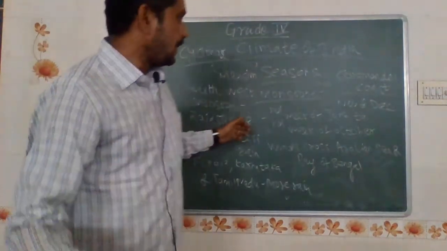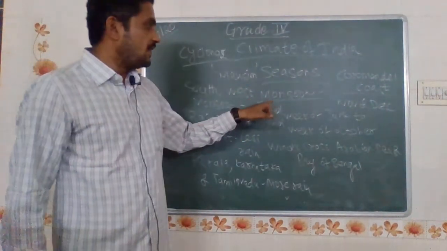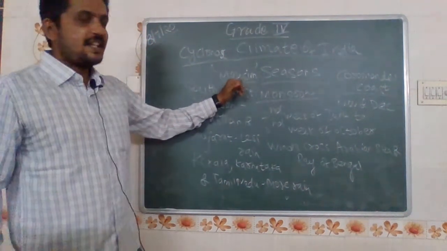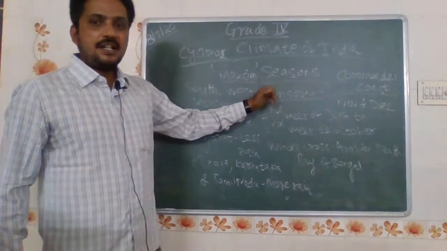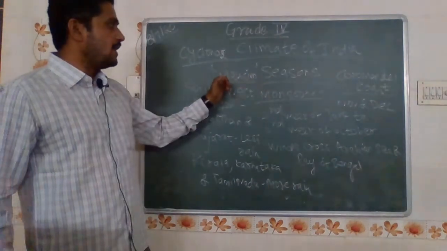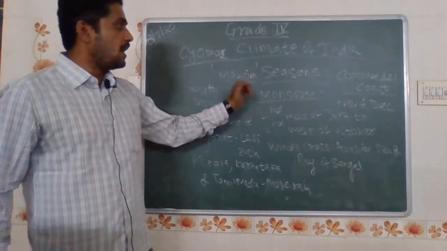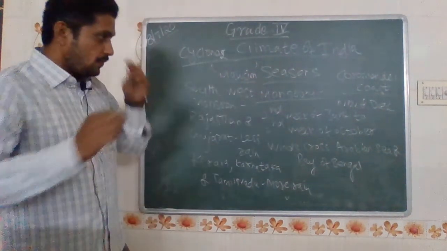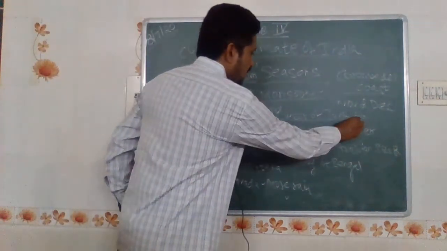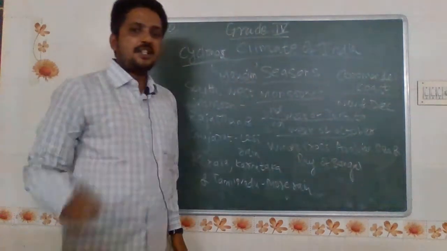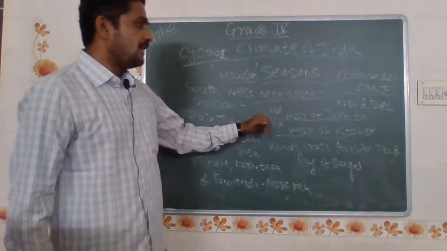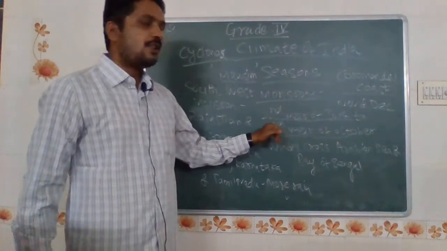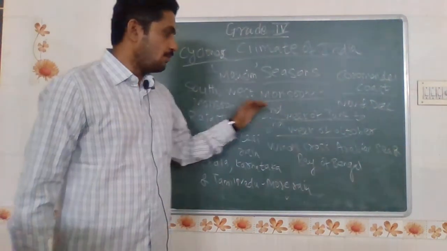What is meant by monsoon? This word comes from the Arabic word Mausim, M-A-U-S-I-M. Monsoon is the period from the second week of June to the second week of October, when it receives rainfall. It starts from the second week of June and ends on the second week of October. That is called monsoon.